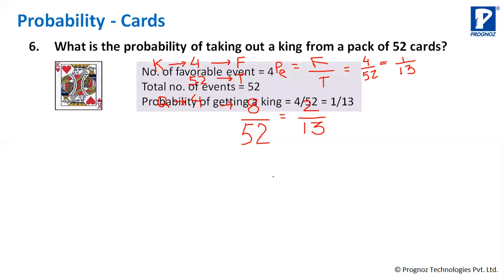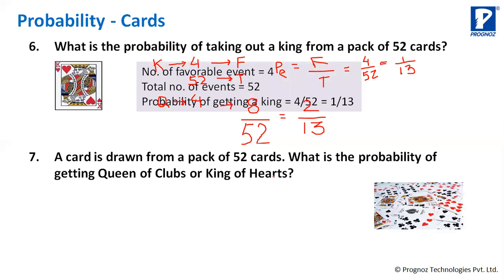Okay. Can you tell me this one? A card is drawn from a pack of 52 cards. What is the probability of getting queen of clubs or king of hearts? या तो queen of clubs आएगा और king of hearts आएगा.